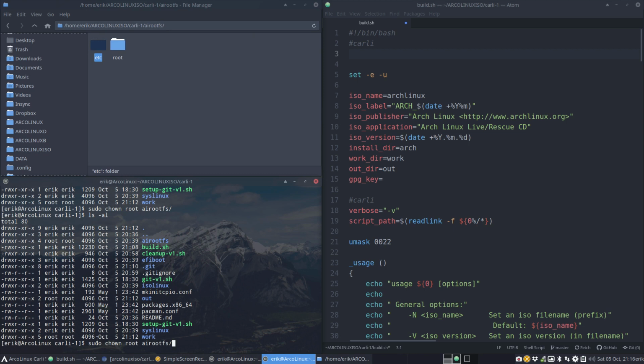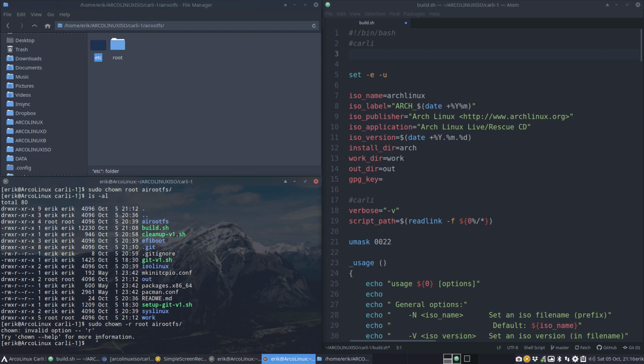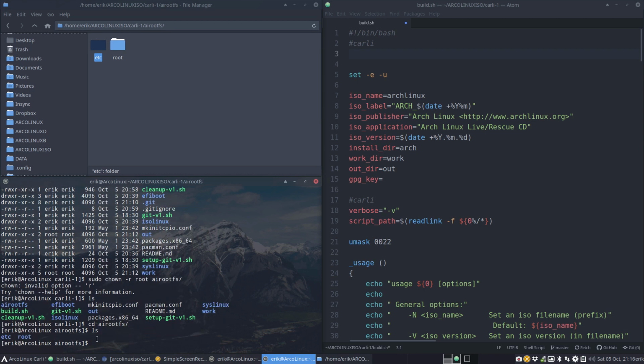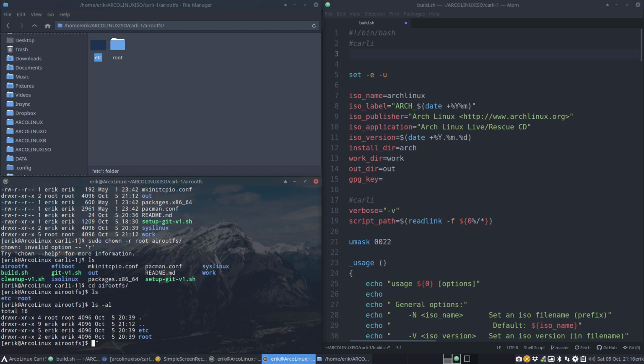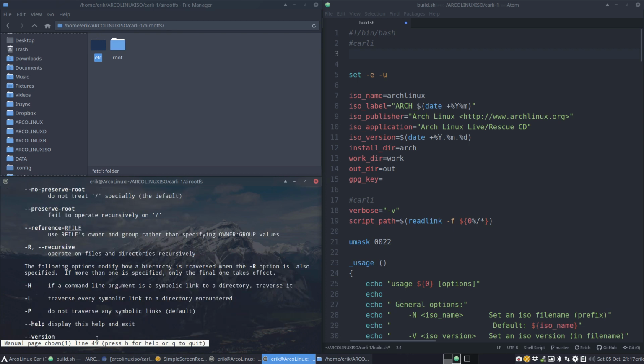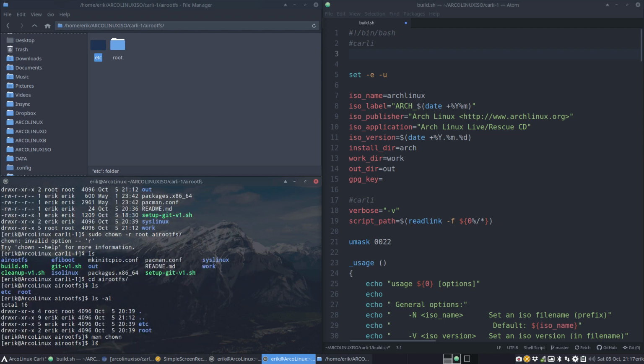We forgot to use -R. Let's see if that's possible, the -R switch. Thought so. So let's have a look. ls, cd airootfs, ls -al. Yeah, we do need to say something recursively. Okay, so chown, change ownership. What was it again, to make it recursive, everything inside? Big R. Okay, fine. A big R it is.